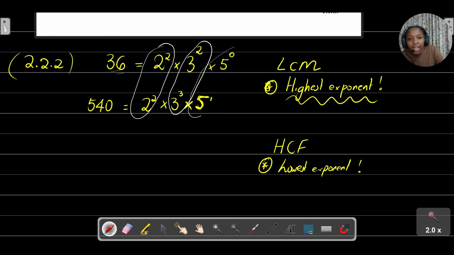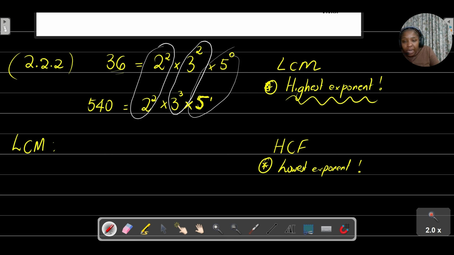Now that I've circled the powers that have the same base, remember with the LCM I want to focus on the highest exponents. So what does that mean? Therefore, for my LCM, what will the LCM be?